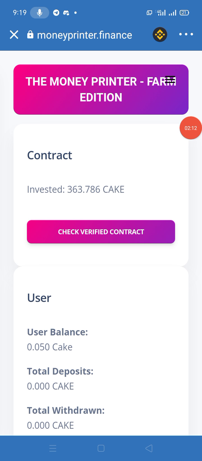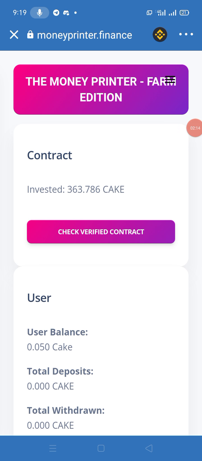You will also find the confirmation call to connect your wallet. I already approved it to connect. So directly they are connected to my Trust Wallet. After connecting the wallet, if you click on the three dots, then you will find the contract address here. It means it is connected to my wallet, and you will also find the invested cake, which is 363.786 cakes. And here you can also see that my user balance is 0.05 cake.